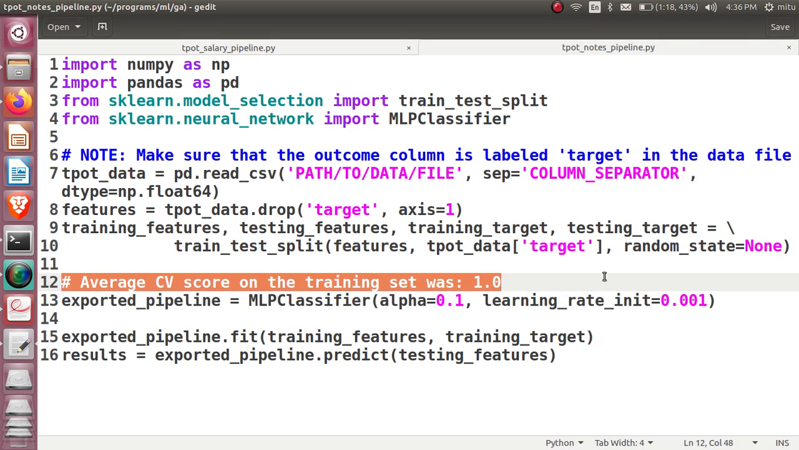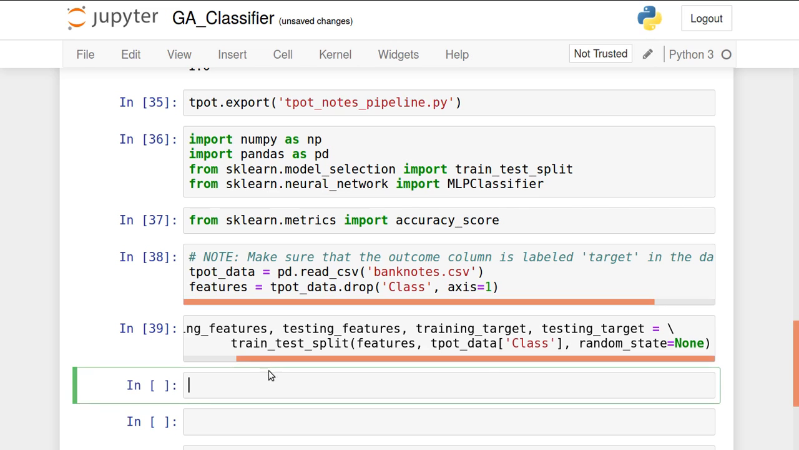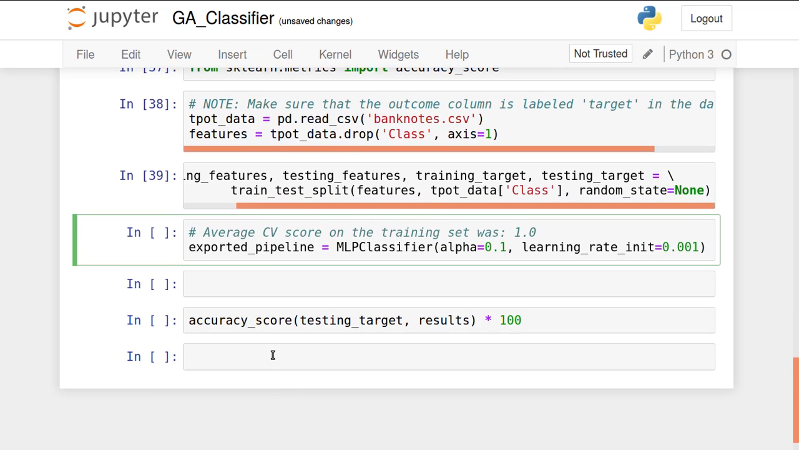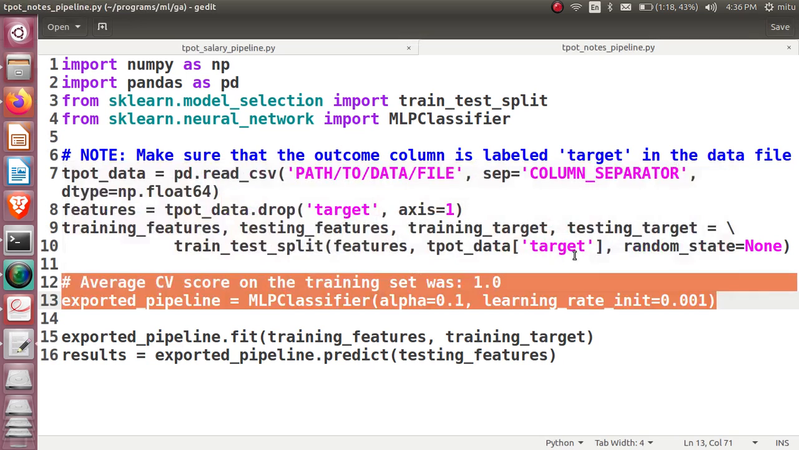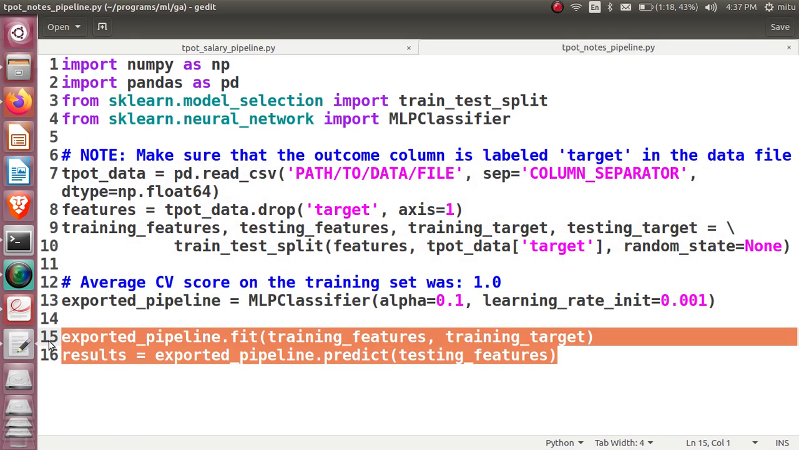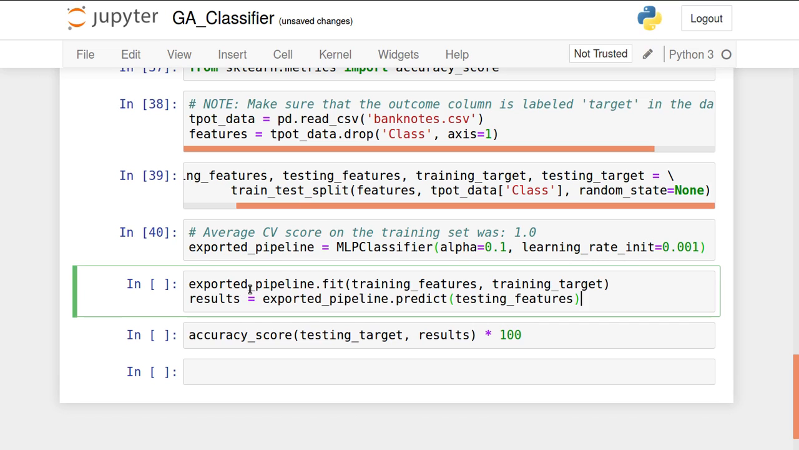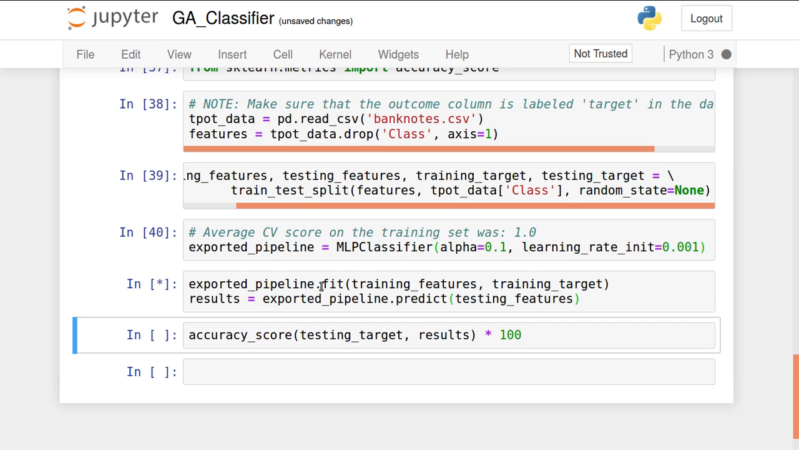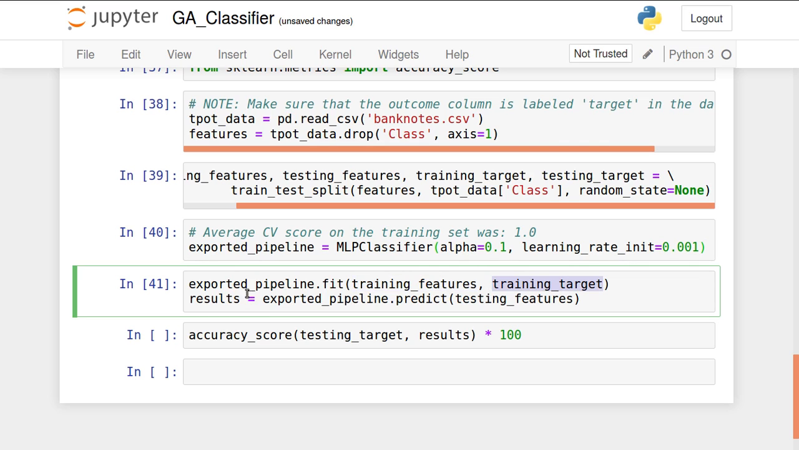Okay, done. And the best suited algorithm that the pipeline has found is MLP classifier, which I applied here. Exported pipeline MLP classifier alpha 1, learning rate is 0.001. Okay, so let's do this one. Now let's fit and extract the result. Exported pipeline.fit: this pipeline is MLP classifier fitted with this input and this output. Then once the object is created, we apply the predict function to it. Exported pipeline.predict on testing features. Okay, the results are generated.